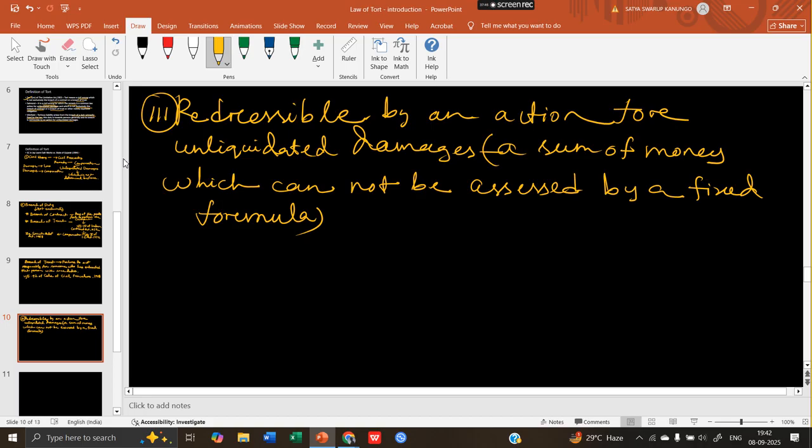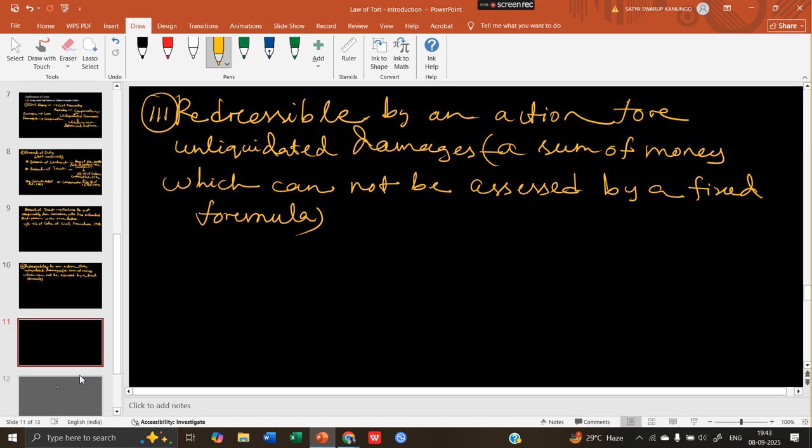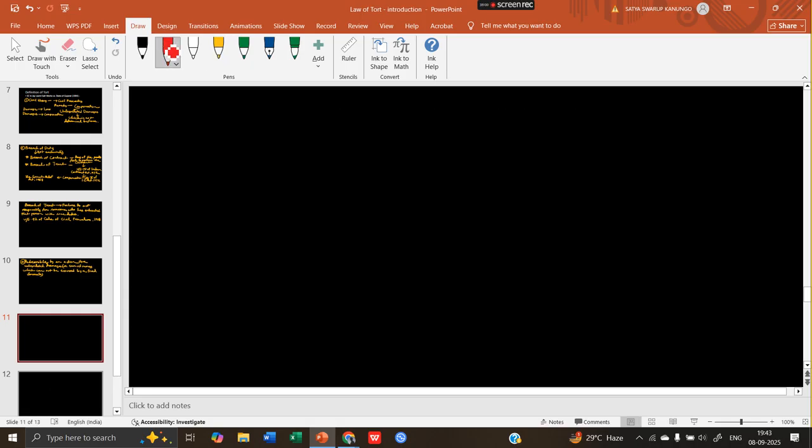versus State of Gujarat. And this is the most complete and most comprehensive definition of law of tort till date. Okay, so next is the next heading, that is characteristics of law of tort. There are 5 characteristics of law of tort. So let's discuss them one by one.